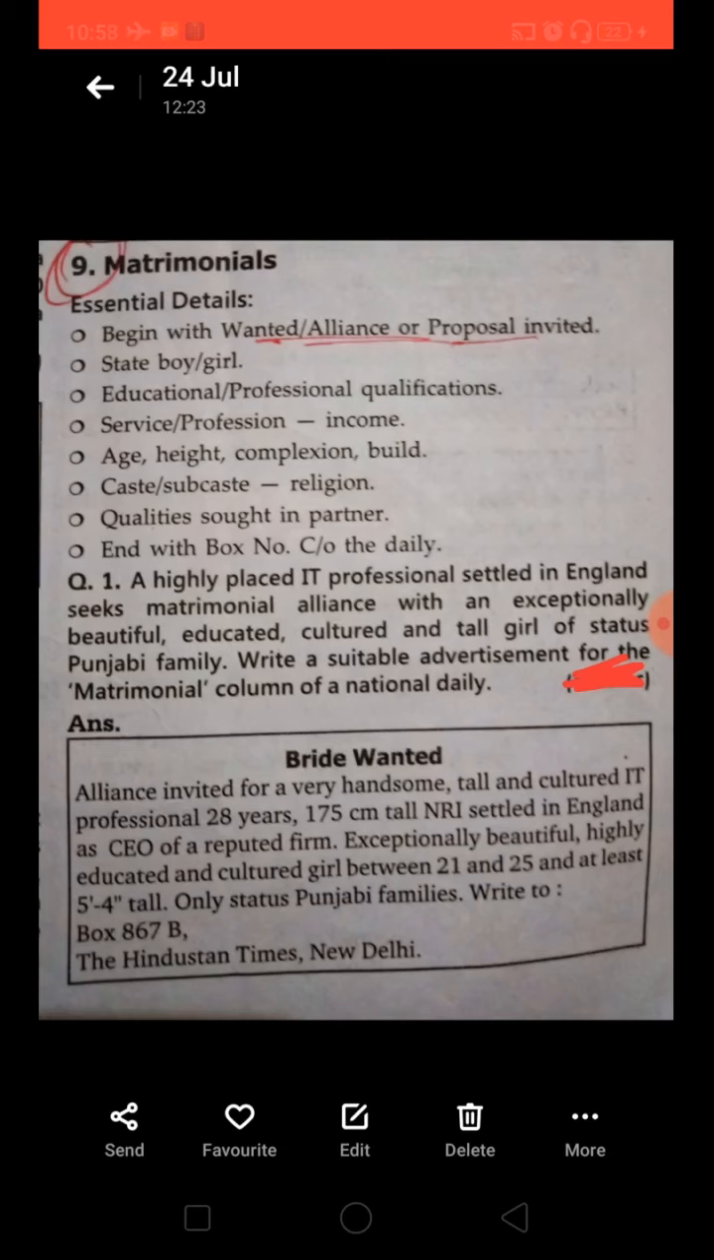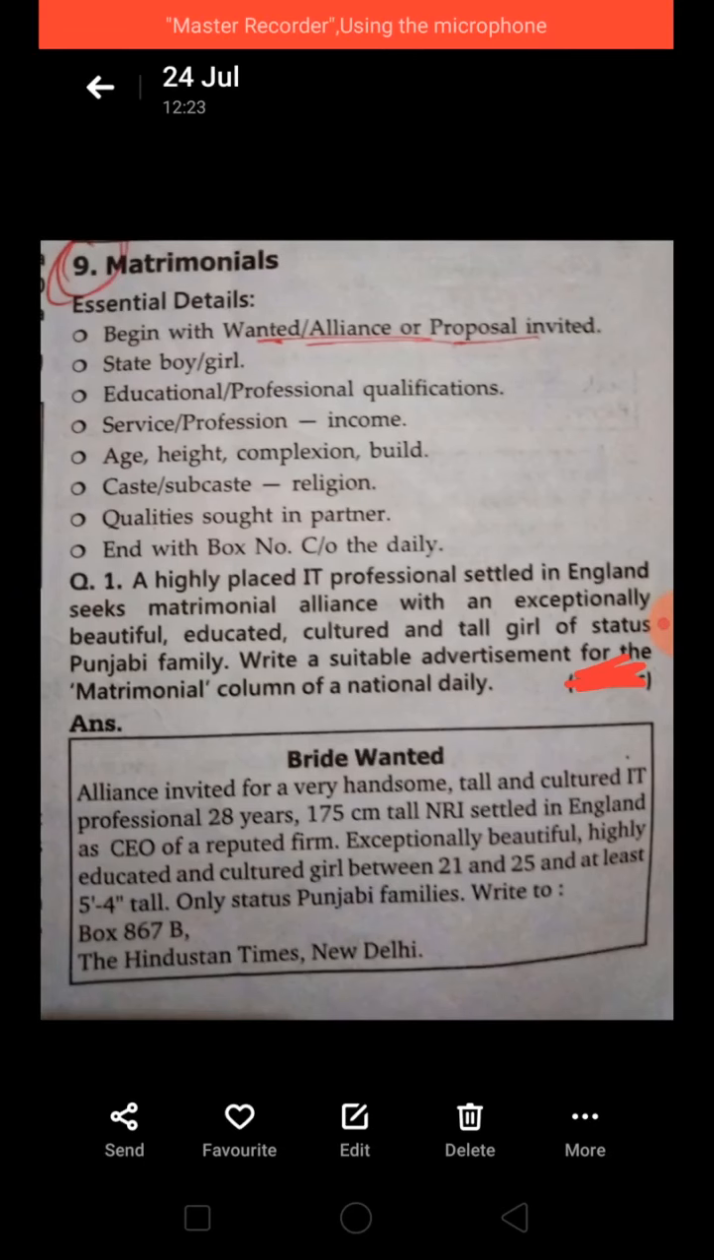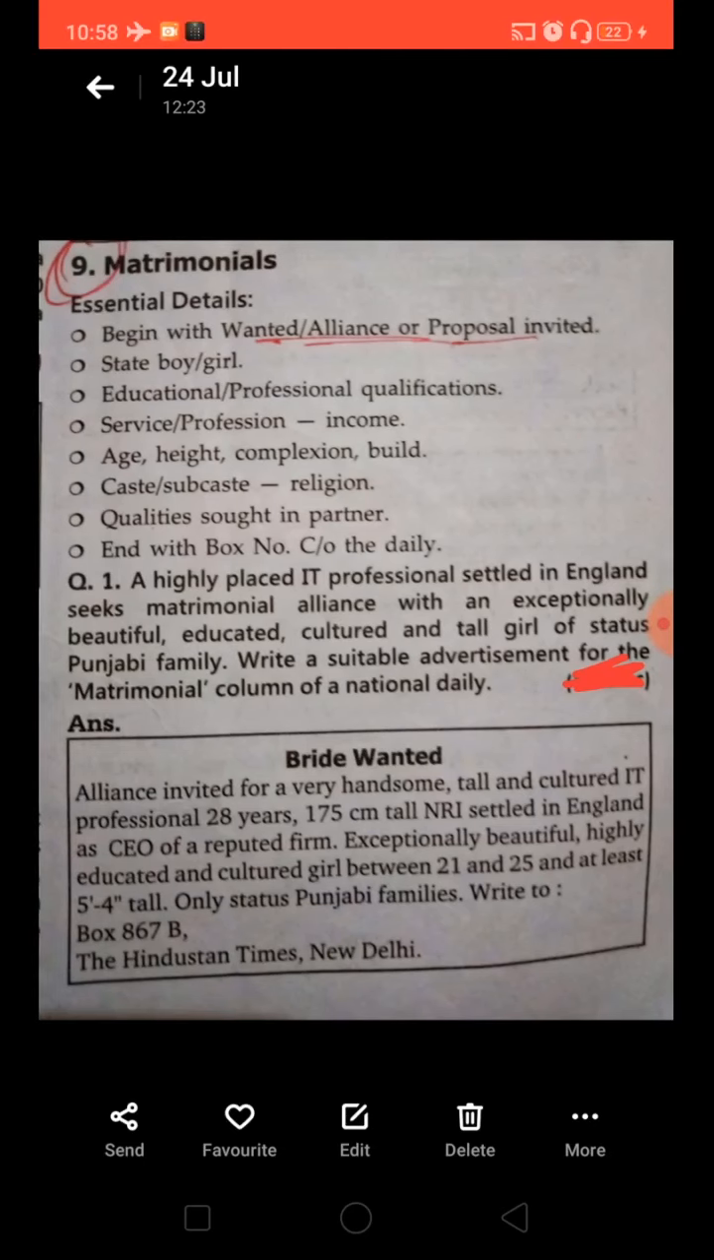Age, height, complexion and build. You need to provide all these details. Then caste and subcaste, religion, Hindu, Muslim, Brahmin family, or a Shudra family, or a business class, whatever. Qualities sought in the partner: what are the main qualities the person is looking for in his or her life partner? Then end with box number and care of the daily.